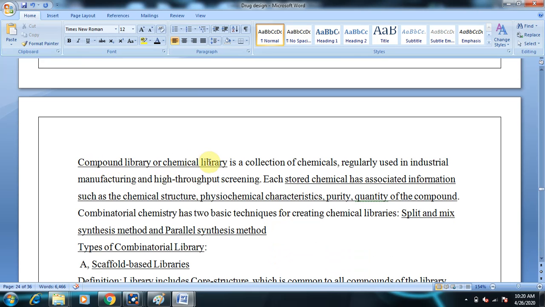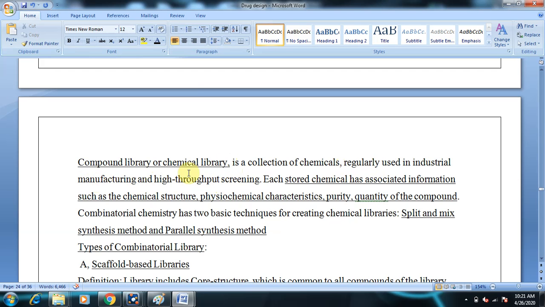A compound library or chemical library is a collection of chemicals regularly used in chemical industry and high throughput screening. As we said, a library is nothing but a collection, and what is the collection? Chemicals. So it is a chemical library.